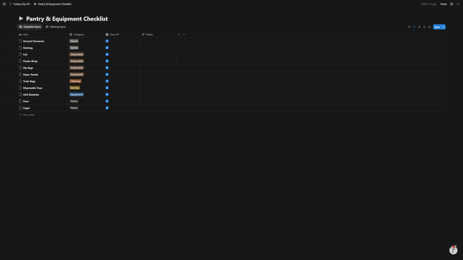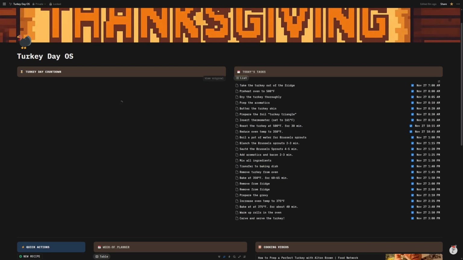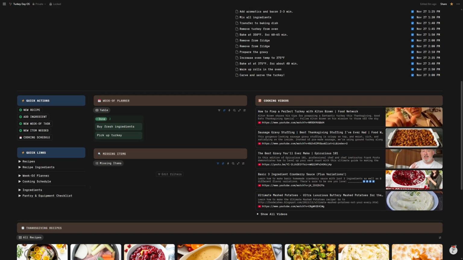I run through that list, check my pantry, check anything else that I might need to add to this list, and if it's not checked, then it gets added to the missing items list. This is just an ongoing list, so I can edit it however I want and add to it. For now, these are the main things I wanted to make sure of for this year, but next year there'll probably be a few more things to add, depending on what I'm doing. Anything marked missing would show up here. We got everything we needed, so nothing's on that list.